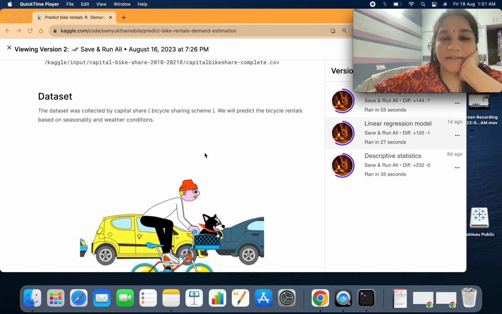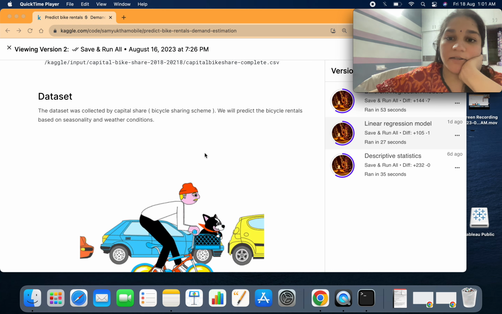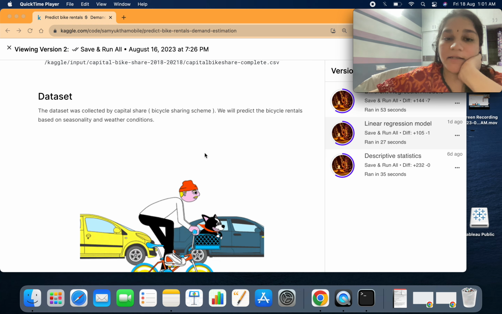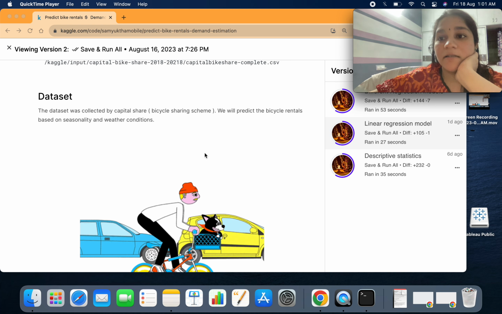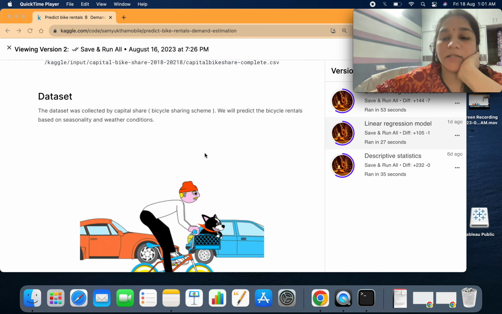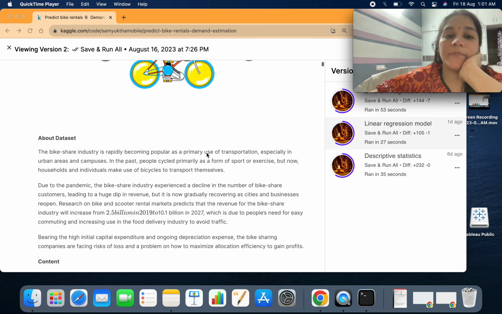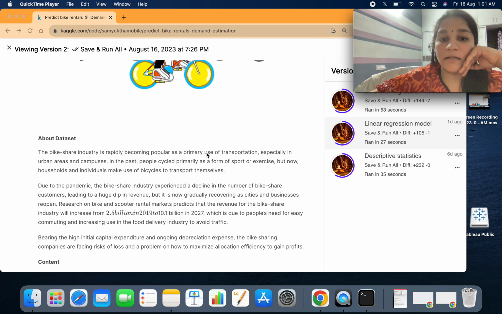Hi people. So today I have created a notebook to estimate the bicycle rentals. This data set was collected by a capital share company, and they have collected it based on different season and weather condition. And the goal of this notebook was to actually see how will the rental demand change after COVID period. And this data was actually from 2019 to 2027.